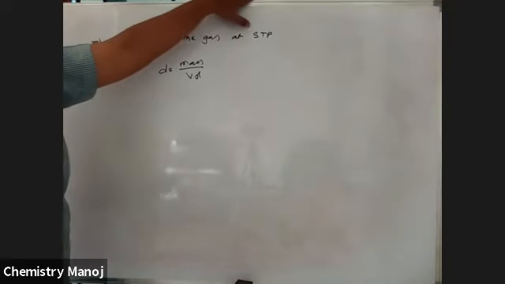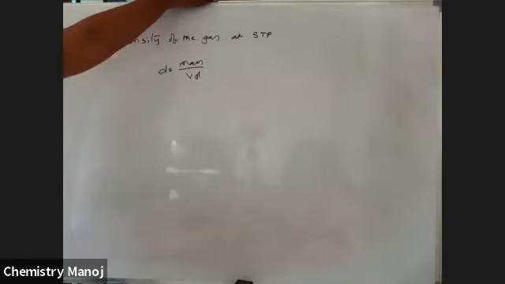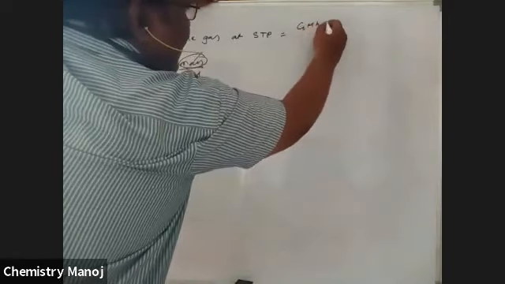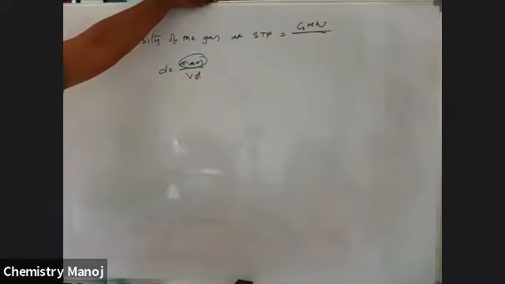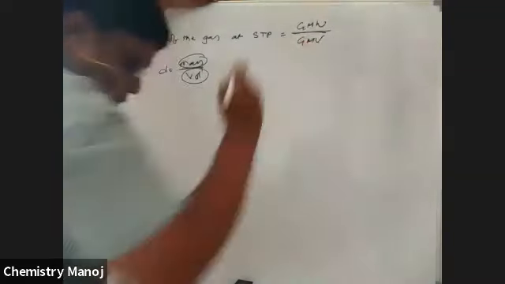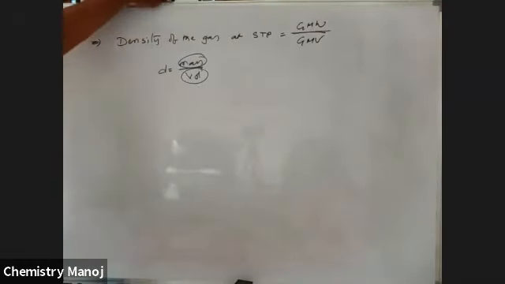Now, the density of the gas I want to calculate at STP. Density is equal to, instead of mass, gram molecular weight. Gram molecular weight is nothing but the mass of the molecule. Instead of volume, we are taking gram molar volume.